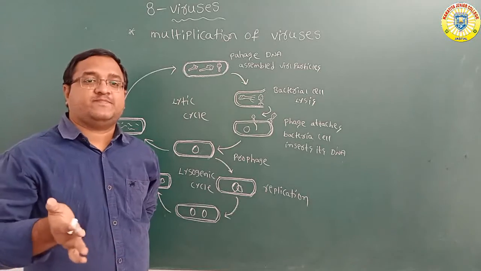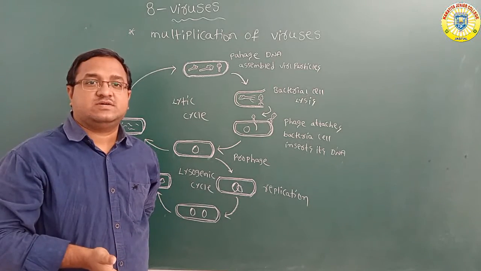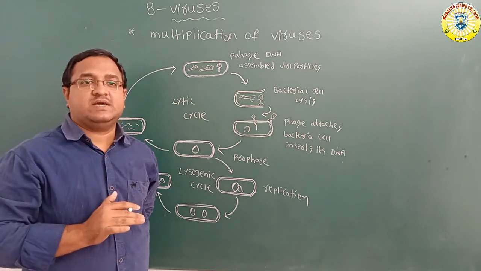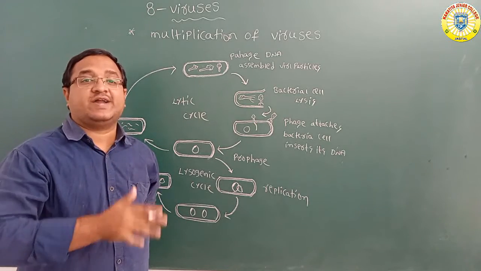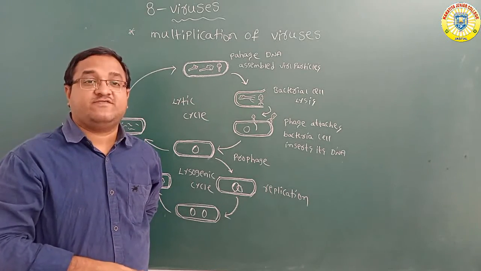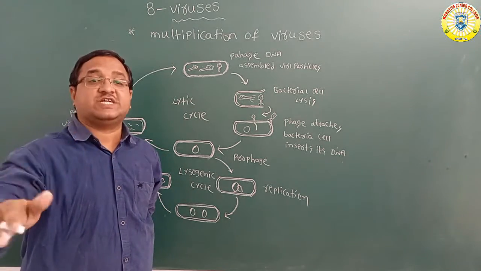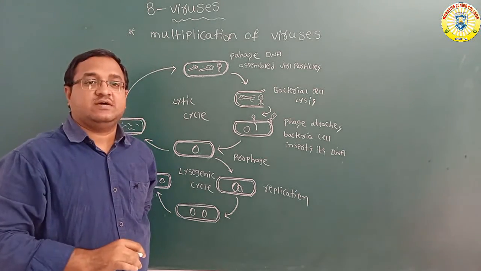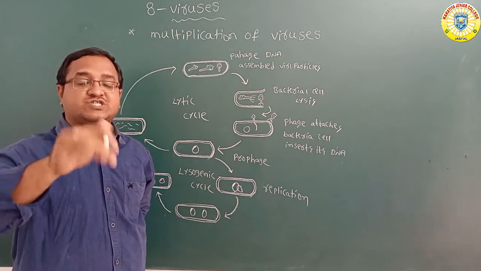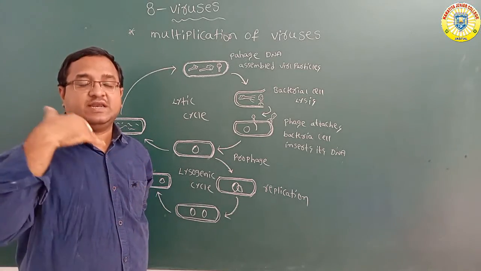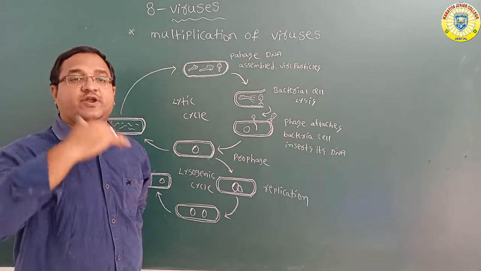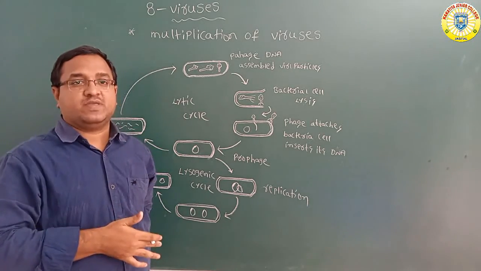It is compulsory for a virus to multiply, to reproduce or to replicate. First it enters the host cell and takes over the metabolic machinery of the host cell. By using the metabolic machinery of the host cell, the virus can multiply, reproduce and replicate.